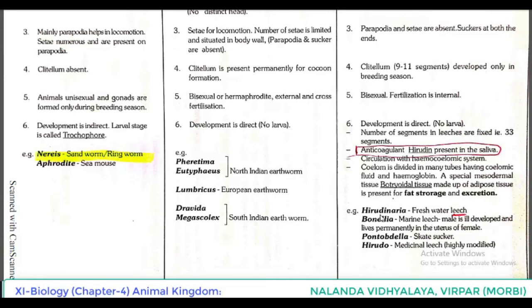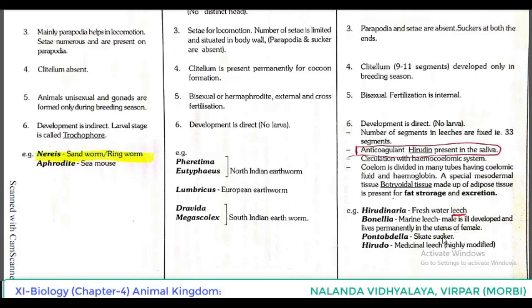Example, Hirudinaria, freshwater leech. Bonellia, marine leech. The male is ill-developed and lives permanently in the uterus of the female. It's a unique feature you can see. In Bonellia, the male is not well developed, and lives permanently in the uterus of the female.